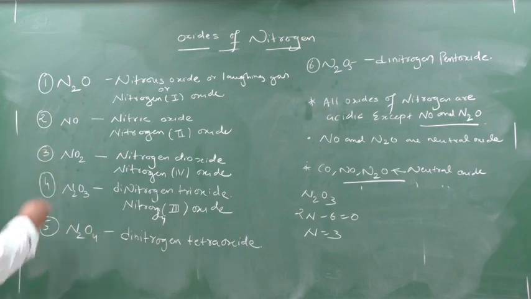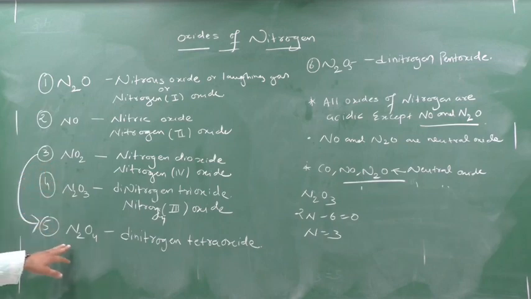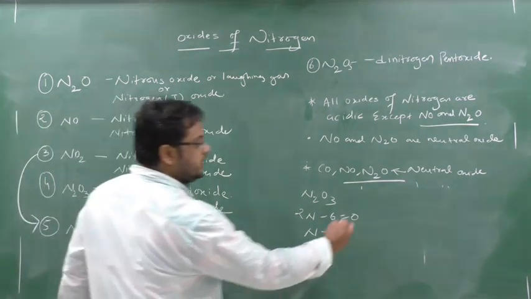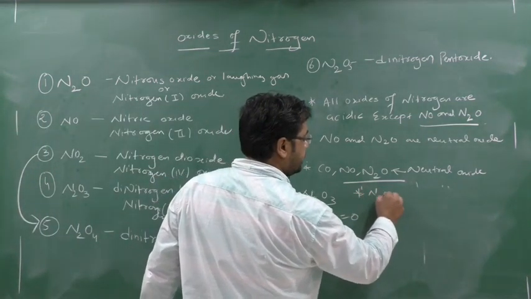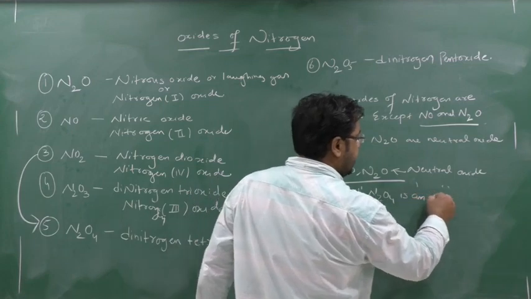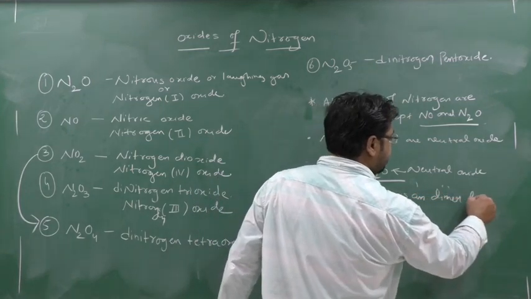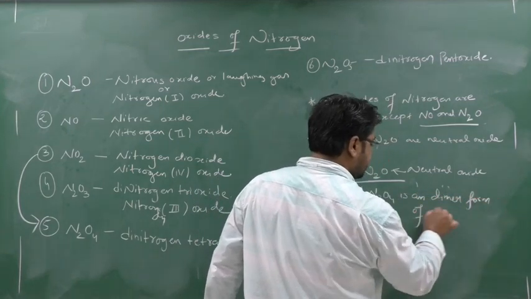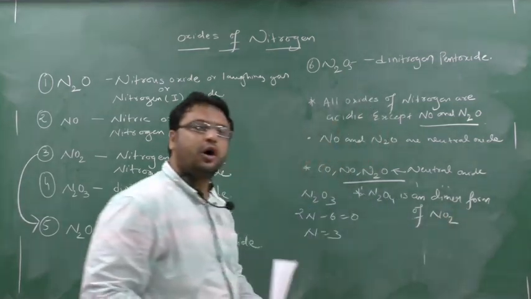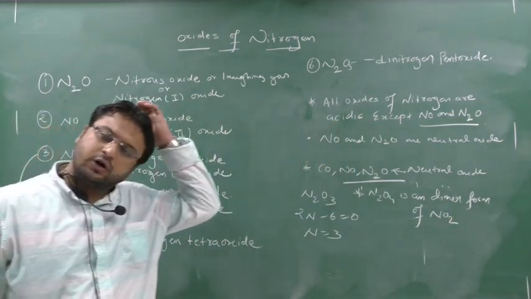Clear? Now see here, this N2O4 and this NO2. N2O4 is just the double of NO2, so you have to remember this is the dimer form. One more key point to write down: N2O4 is a dimer form of NO2. Why dimer form? Because NO2 is an odd electron molecule.